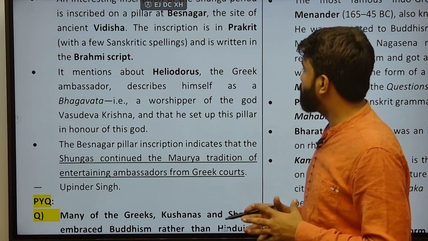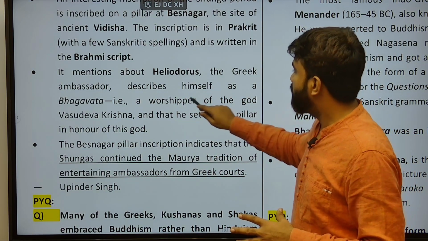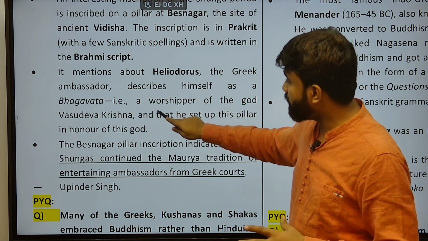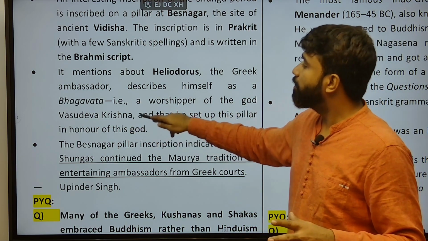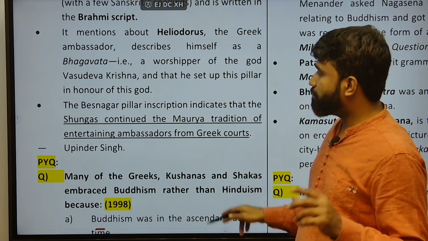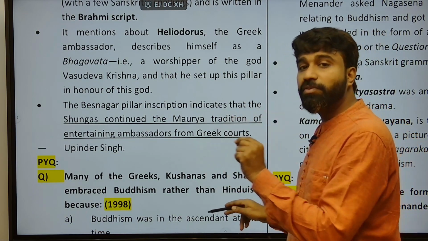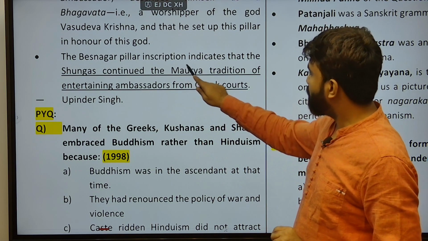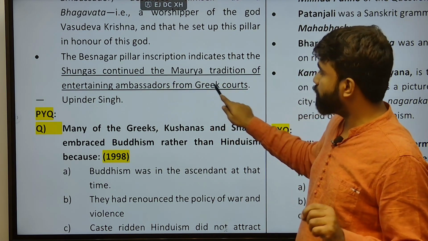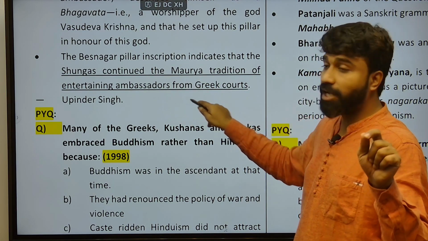Next, it mentions Heliodorus, the Greek ambassador, describing himself as Bhagavata, a worshipper of the god Vasudeva Krishna, who set up that pillar in honor of Vasudeva Krishna. The Besnagar pillar inscription indicates that the Shungas continued the Mauryan tradition of entertaining ambassadors from the Greeks.